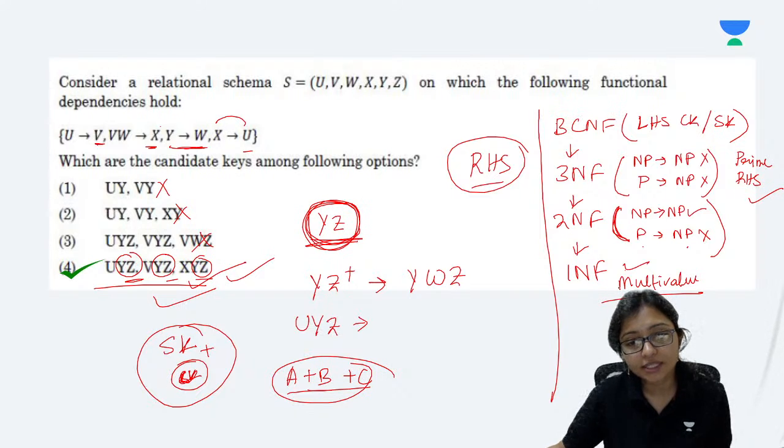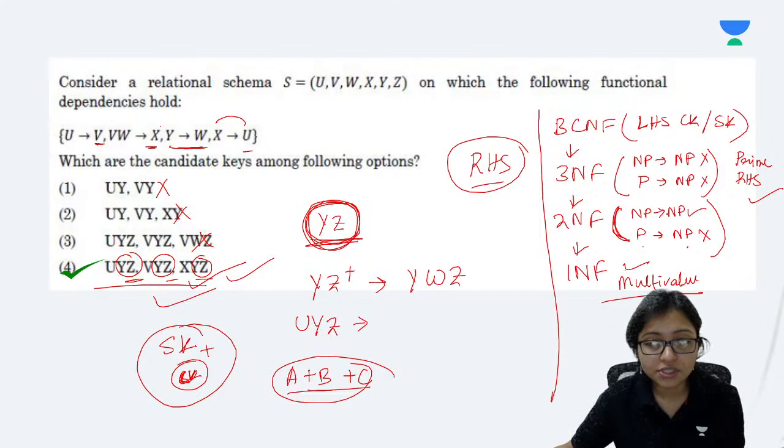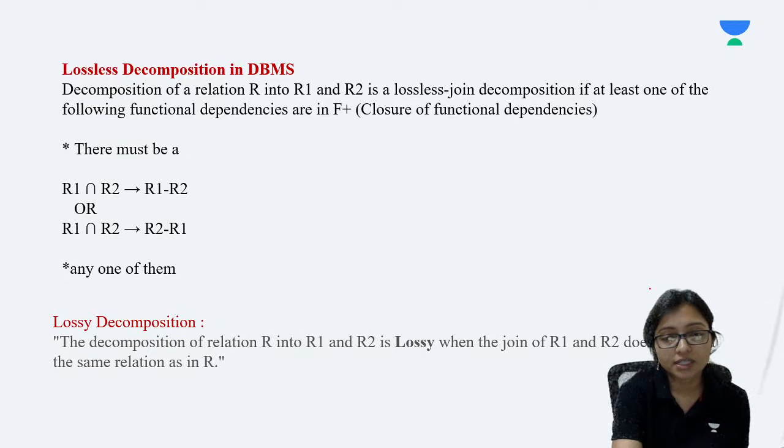No partial dependency and everything. Mostly in 1NF, everything is there. 4NF is also checking the multi-valued. Right, 4NF is checking the multi-valued also. 1NF, normally everything is there. Yes, good. Very good, all of you. So your revision is done.